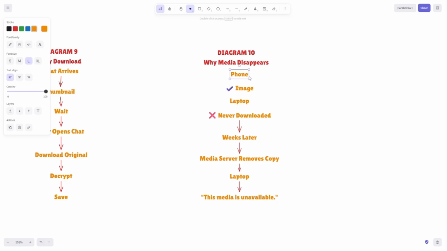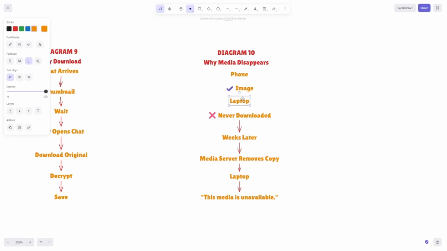Now, this is one of the most commonly asked questions. Why do old photos sometimes disappear? The answer is surprisingly simple. Remember, the server is not intended to be a permanent photo album. Its job is just to deliver the encrypted media.